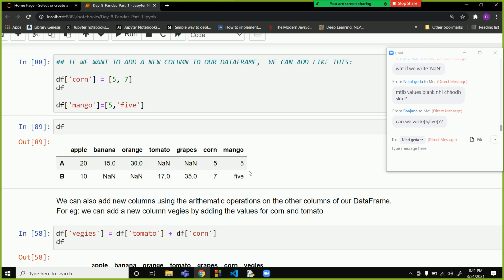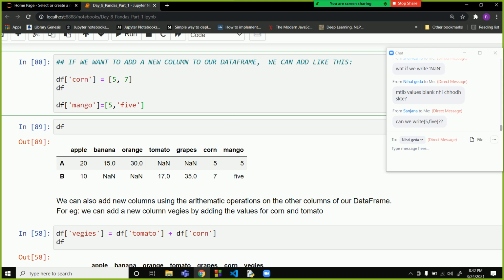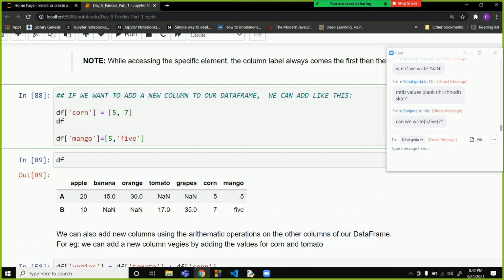Sir, yesterday when we created that pandas series, if we didn't give a value for any index, it was automatically taking a NaN value. While in a data frame, we have to specify it. So do we have to specify it all the time if we want the NaN value? Yeah, you have to specify it over here. Okay, sir.